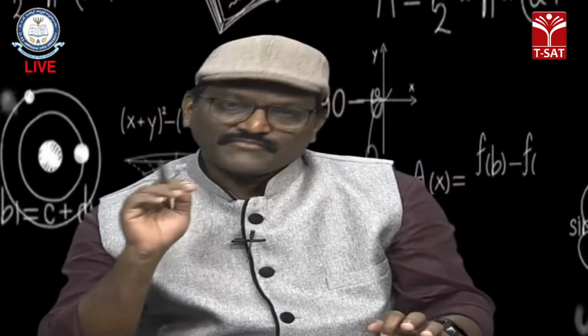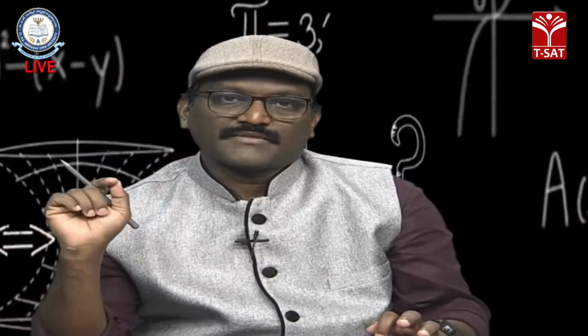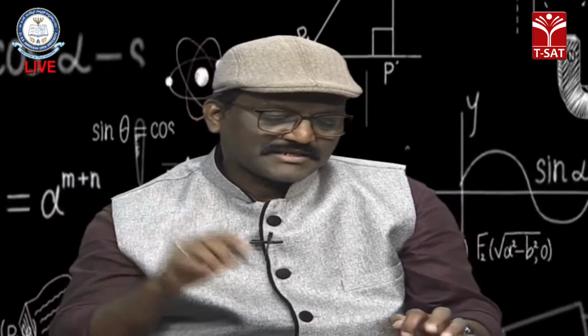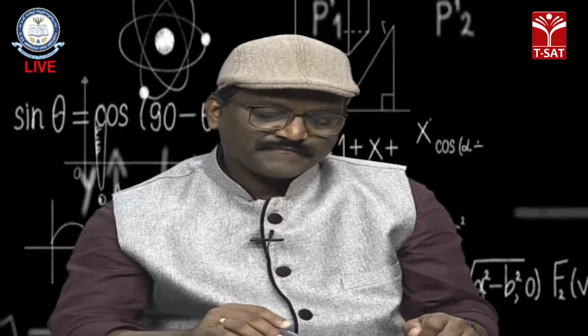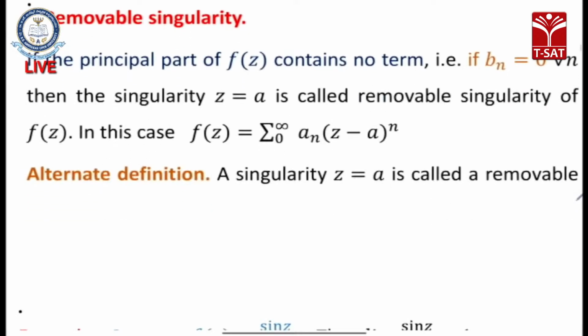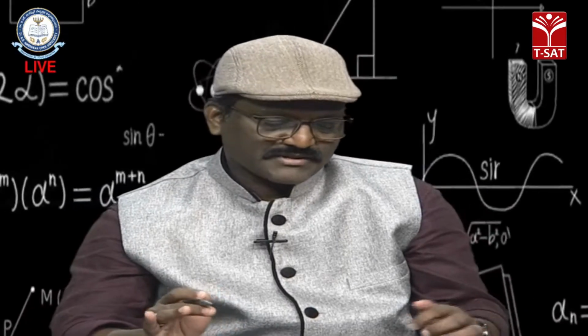That means if the Laurent series expansion does not contain any negative powers, exactly when b_n equals 0, the singularity z equal to a is named a removable singularity. Exactly the definition is mentioned here. The principal part, meaning the negative power series of f(z), contains no terms, that is b_n equals 0 for all n. Then the singularity z equal to a is called a removable singularity, and in that case f(z) can be expressed only as a positive power series, right?